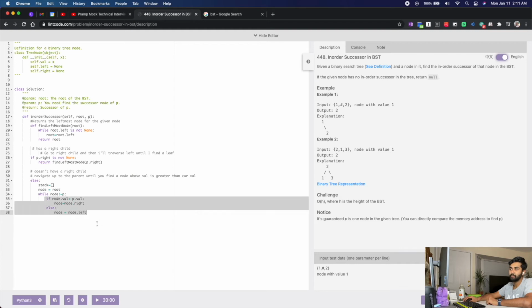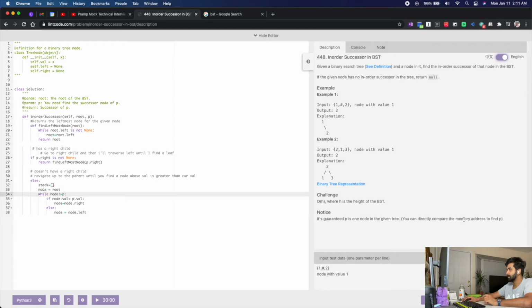Since we are dealing with node not equals p, you would never have a situation where node.val equals p.val, because if node.val is equal to p.val, then node is equal to p, comparing the memory addresses. If node is equal to p, then this condition will not hold. So by the time I come out of this while loop, my node is definitely p.